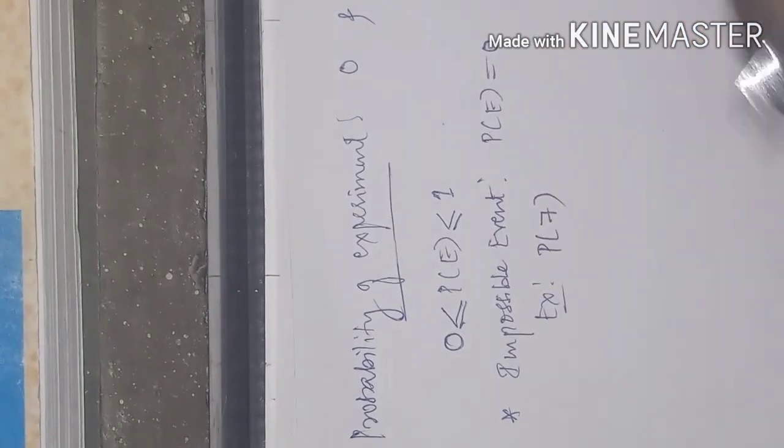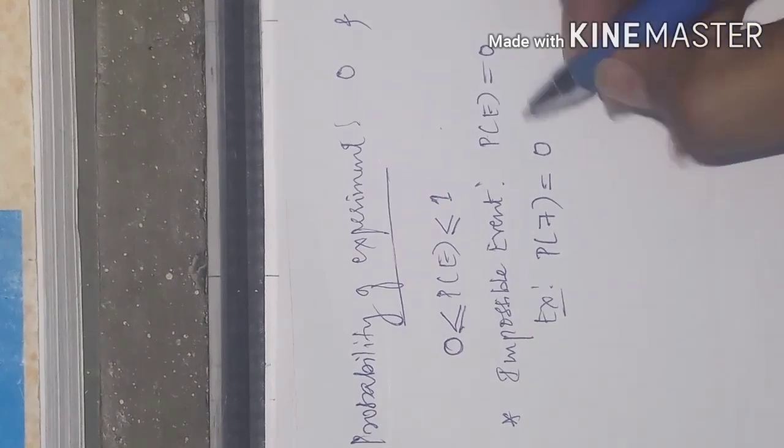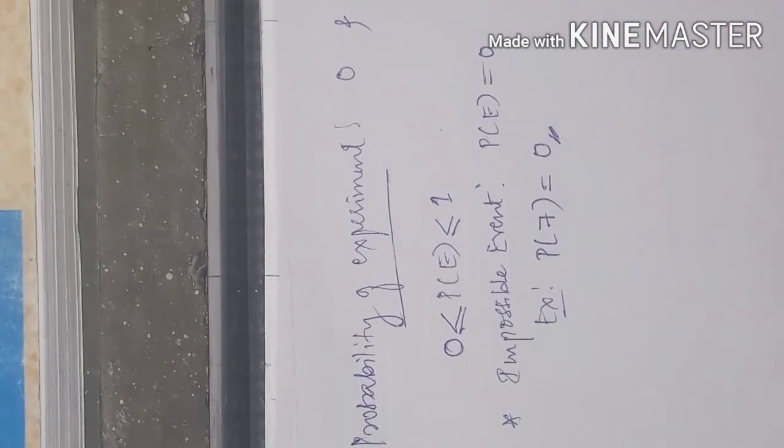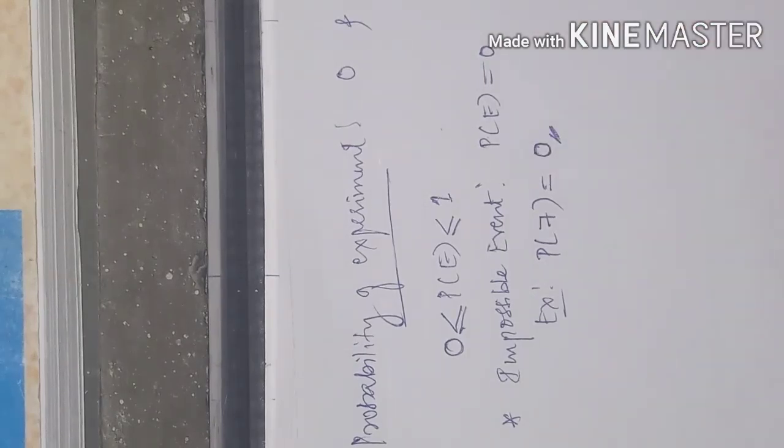What is the probability of getting 7 in that? Nothing but 0. It is not possible to occur 7 in that. So we call it an impossible event. One more example let us take.